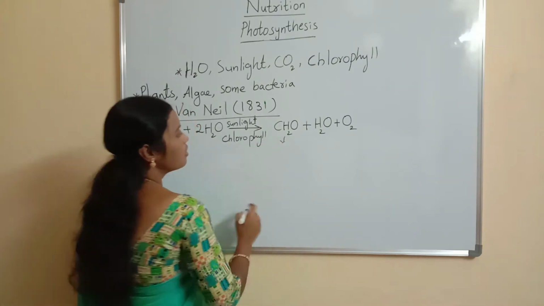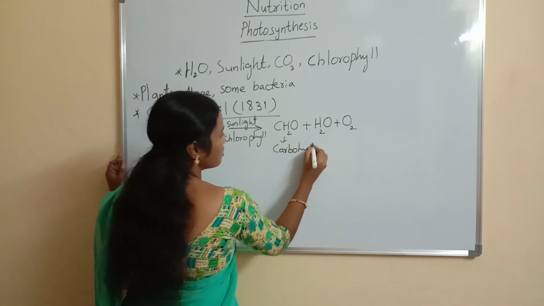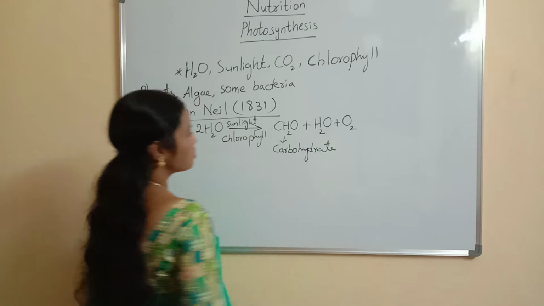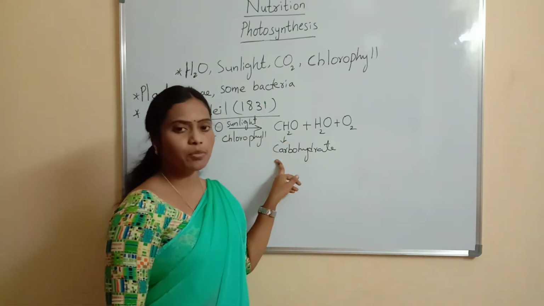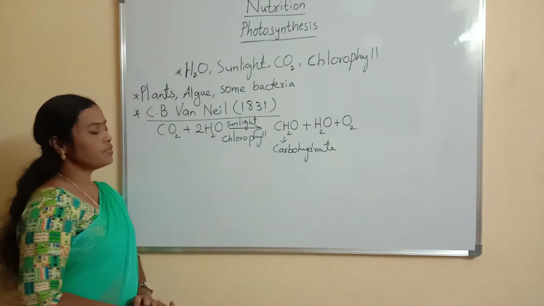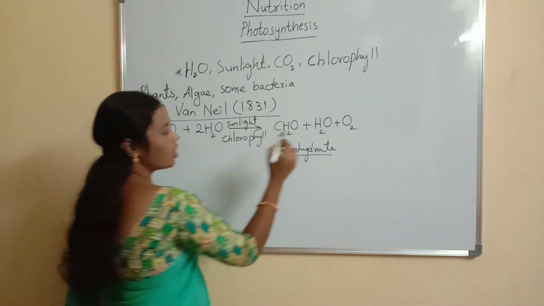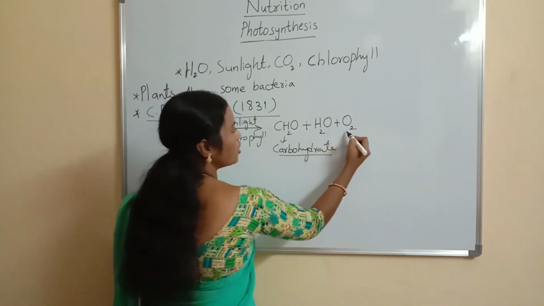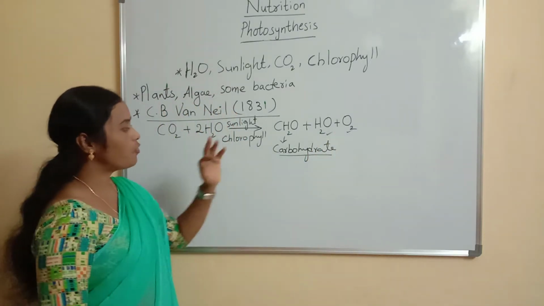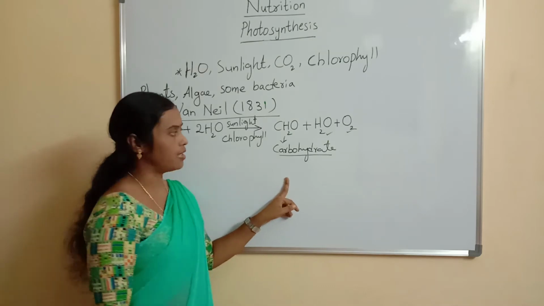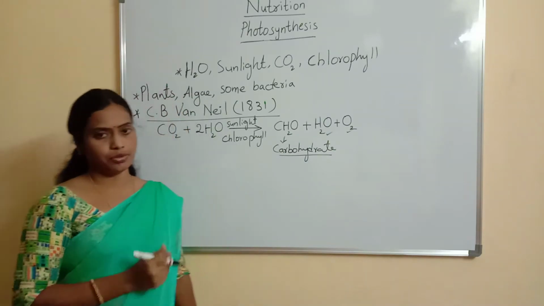See here, CH2O refers to carbohydrate. The formula CH2O refers to the word carbohydrates. So his opinion was that one molecule of carbohydrate, one molecule of water, and one molecule of oxygen are produced.